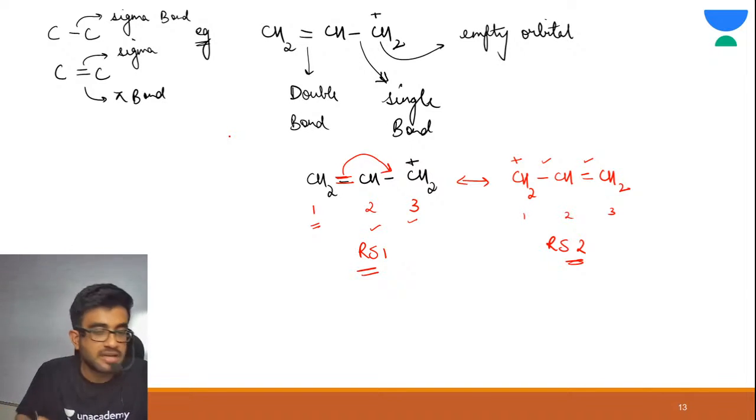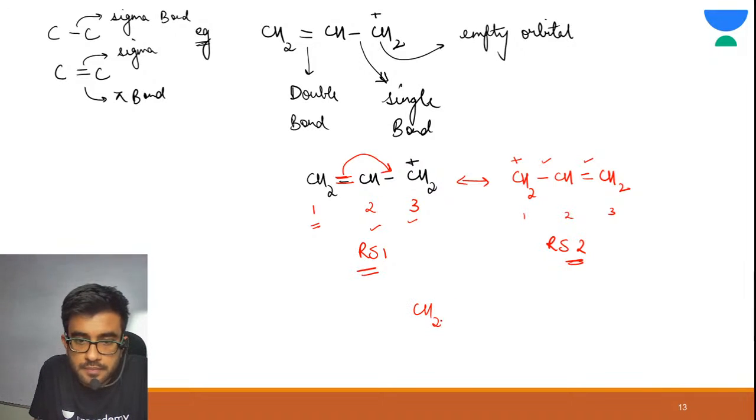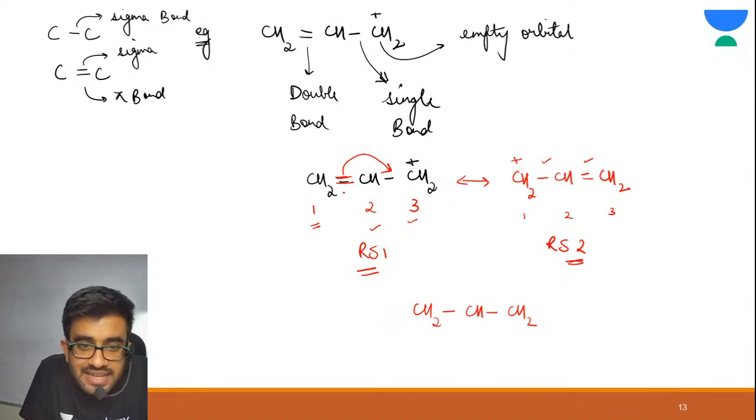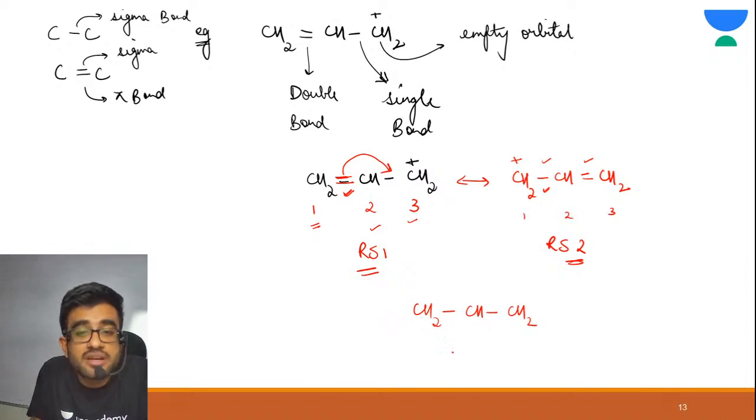First draw all the sigma bonds. See, first I have drawn all the sigma bonds. Now here there is a pi bond in the first resonating structure. Here there is no pi bond in the second resonating structure. So there must be what? A partial double bond. Now here again there is a single bond, and here again a double bond. So this bond is also shifting, so here also a partial bond.